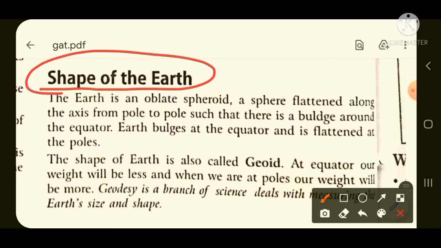The earth is an oblate spheroid, a sphere flattened along the axis from pole to pole, such that there is a bulge around the equator. Earth bulges at the equator and is flattened at the poles. This you need to remember, that our earth at the equator is bulged.